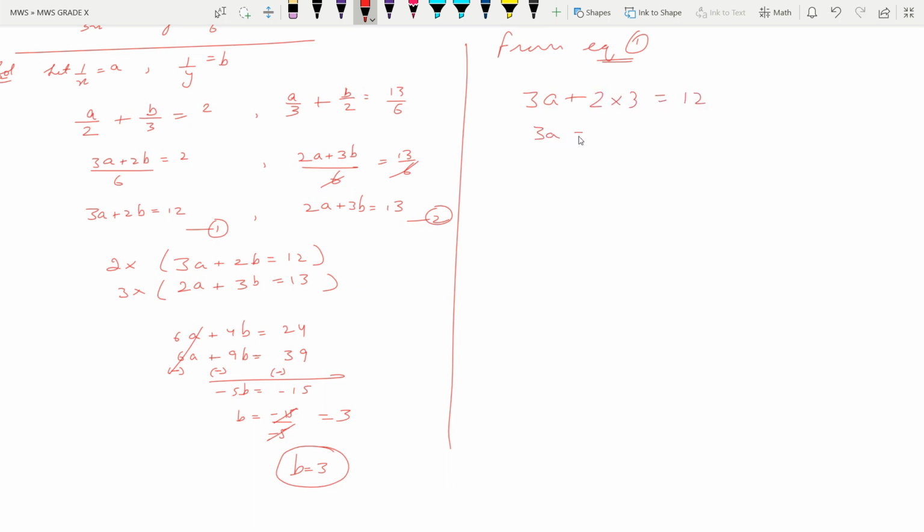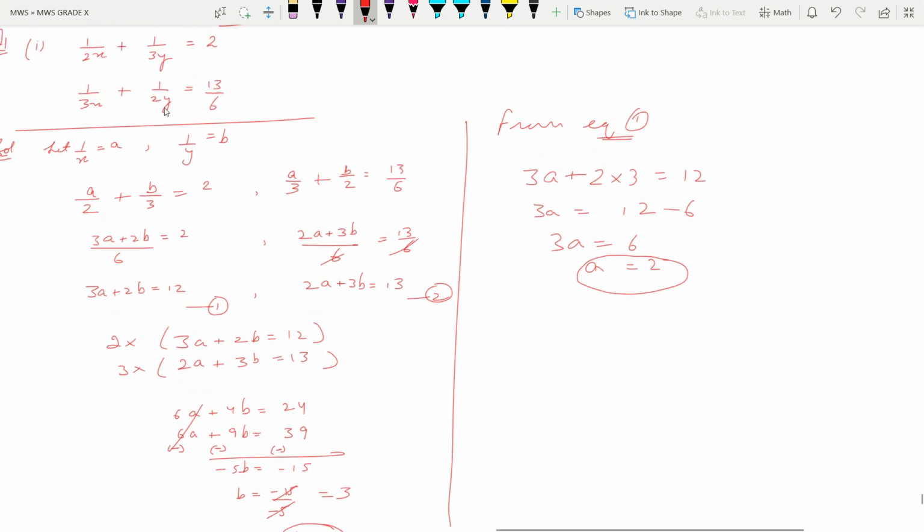So 3a is equal to 12 minus 6. 2 times 3 is 6, and it gets subtracted here. 3a is equal to 6 and a is finally equal to 2. So the values of a and b we got, but we need to calculate the values of x and y.